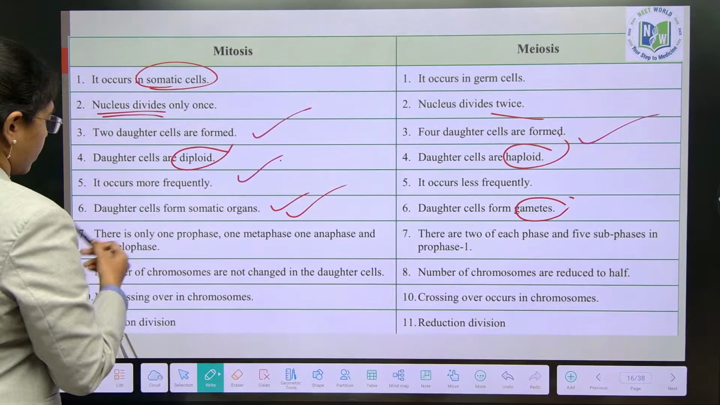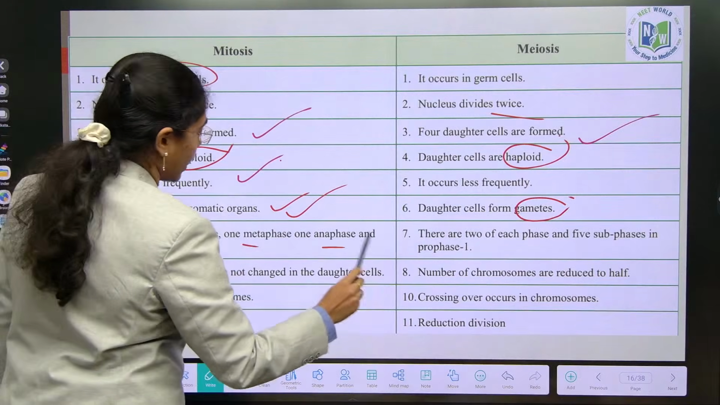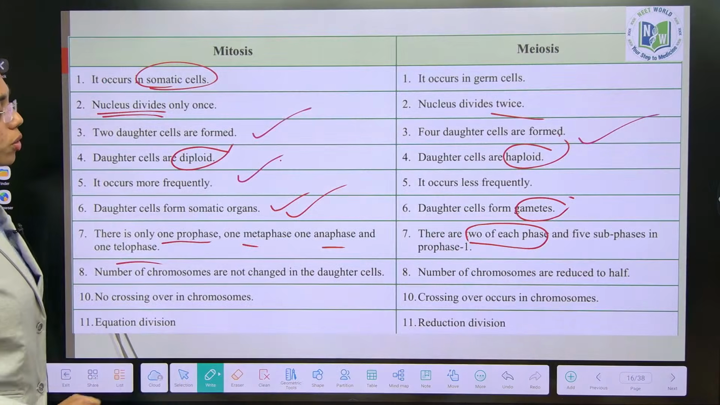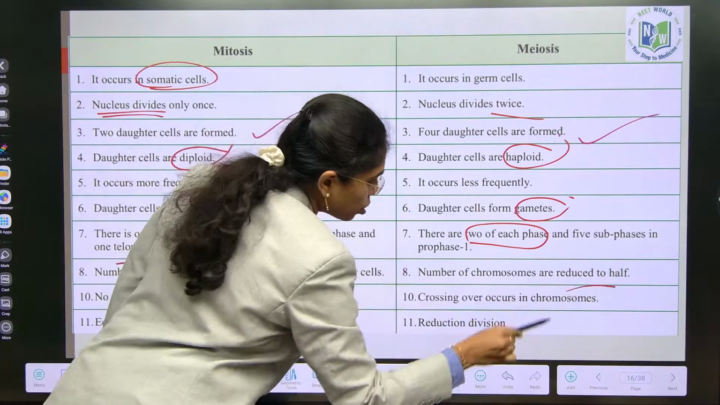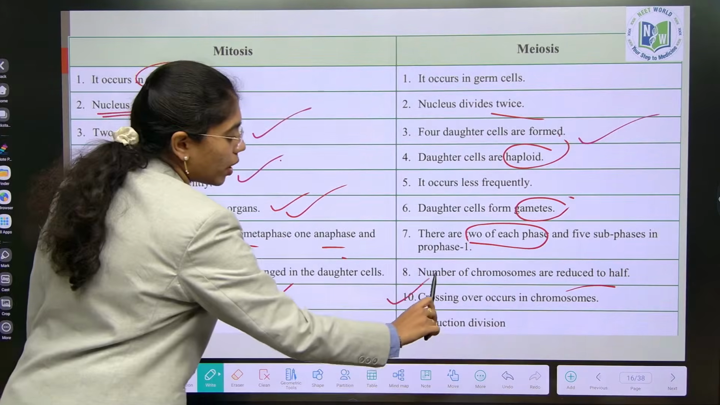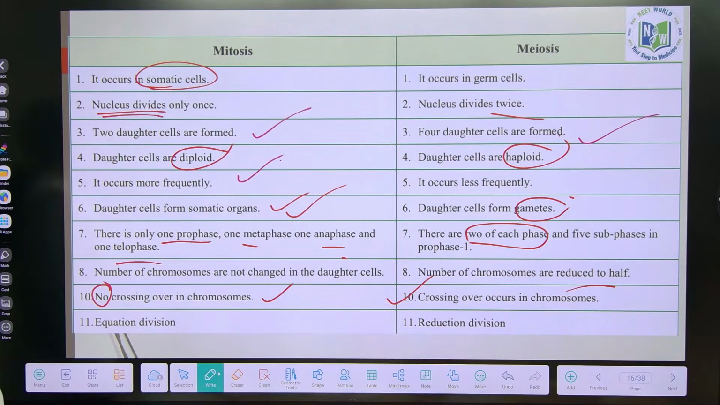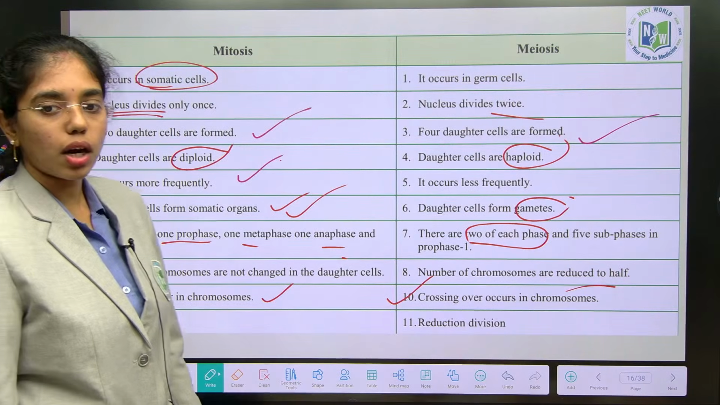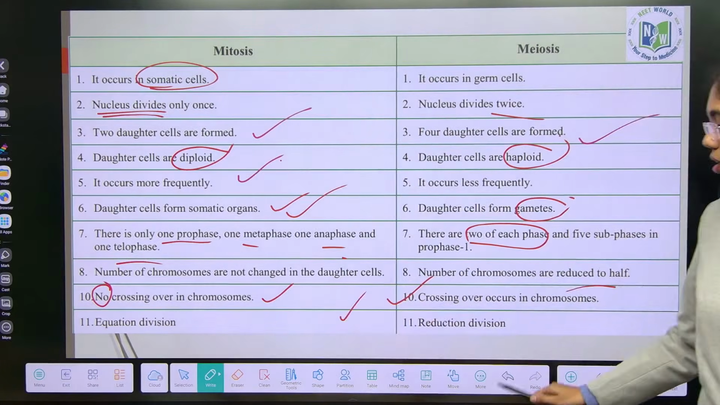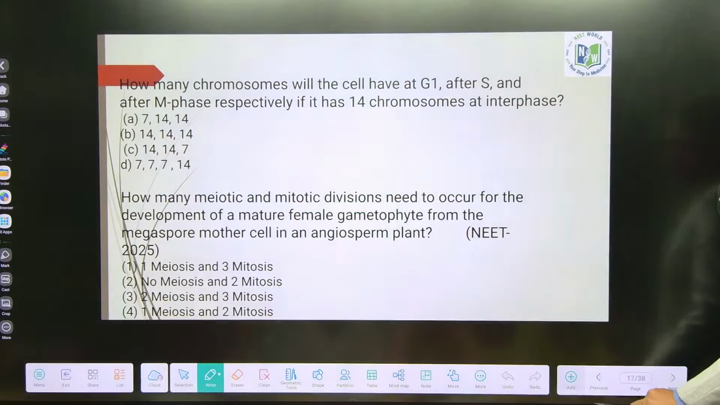There is only one prophase, one metaphase, anaphase and one telophase. Here, two sets of each. Number of chromosomes are not changed, right? Here they are reduced to half. Crossing over in chromosomes doesn't occur. Here crossing over occurs. In which stage? Crossing over in which stage? Pachytene. In zygotene, formation of synaptonemal complex occurs. In pachytene, crossing over occurs. This is also known as equational. This is reductional division. Fine?